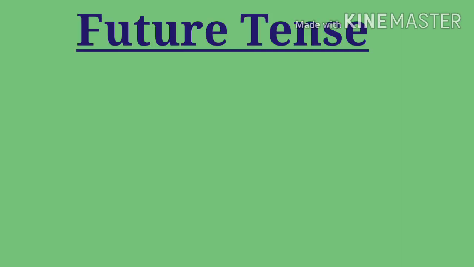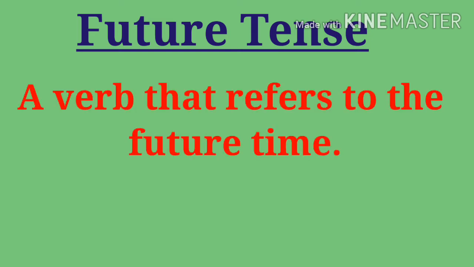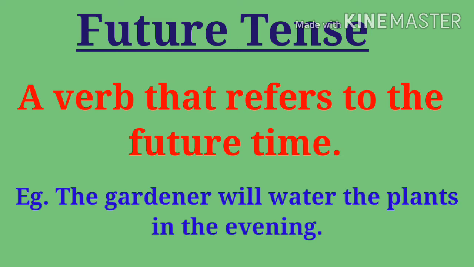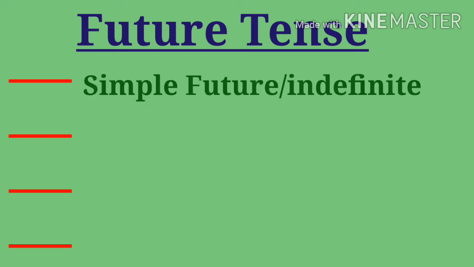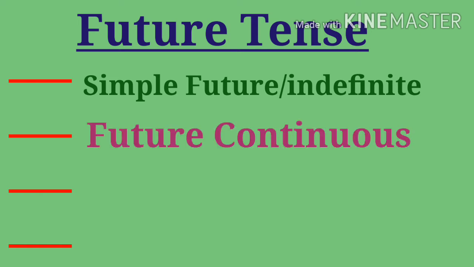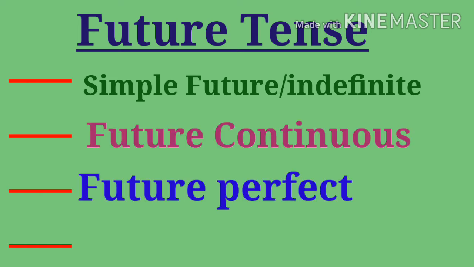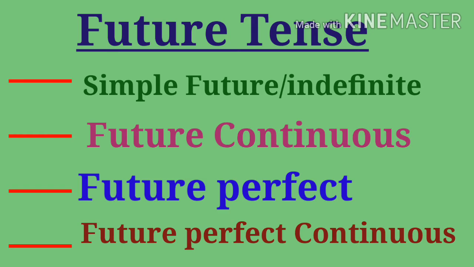It means the action will take place in future. Literal meaning, a verb that refers to the future time. For example, the gardener will water the plant in the evening. Future tense can also be expressed in four forms: simple future, future continuous, future perfect and future perfect continuous tense.